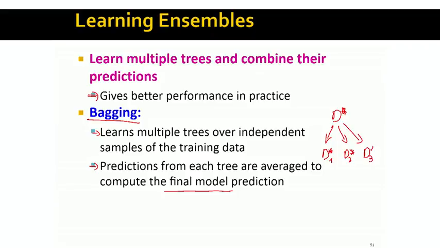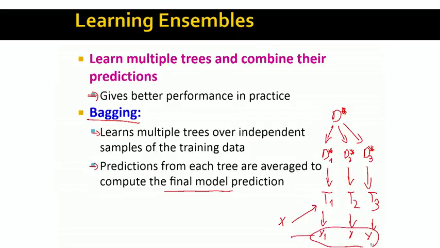This will give us a new set of training data sets, and for each of these, we then train a separate tree: tree 1, tree 2, tree 3. Then when a new example X comes in, we make each of the trees give a prediction, and then we take, let's say, the majority vote or the average to come out with a final prediction. So that is basically the whole idea of bagging.